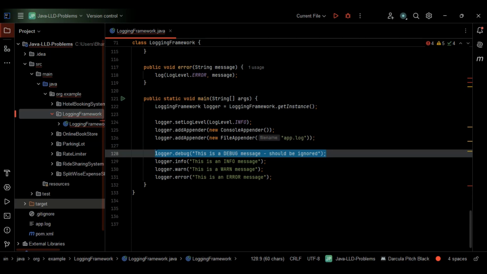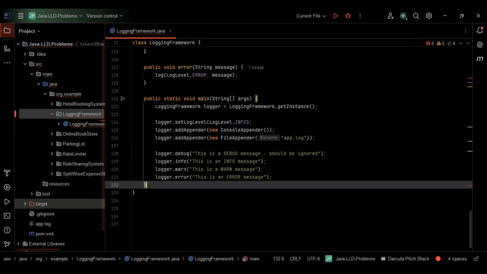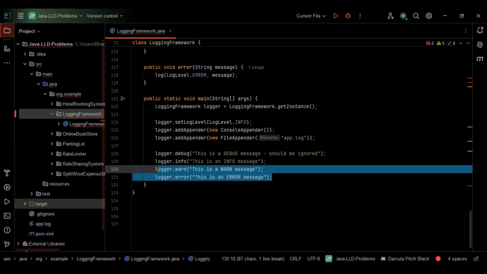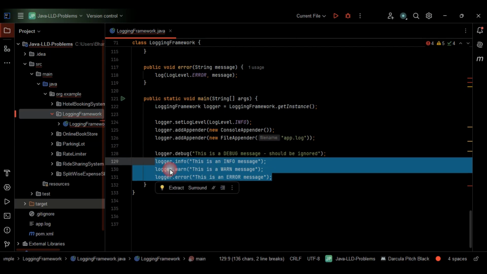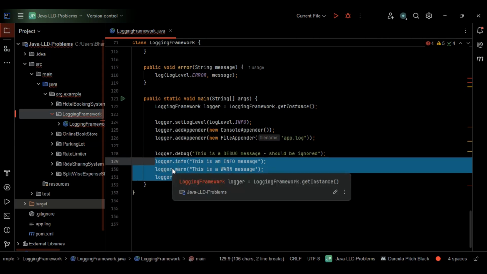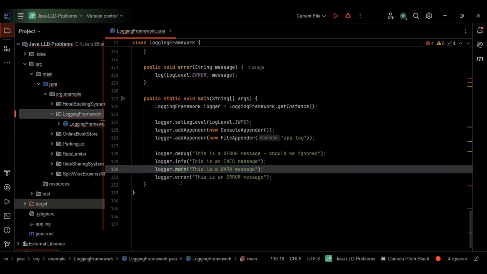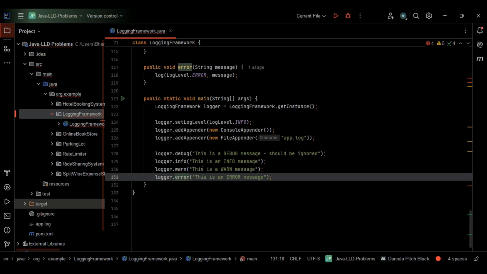So we have to print the output only above the configured level, right? In this case, info, warn, and error, these three, along with the timestamp and the log level. We have to get the timestamp first, then the log level, in this case info. For the second one we get warn, and the third one error, along with the message: this is an info message, this is a warn message, and this is an error message. That's the output we need to get with the code that we have written.